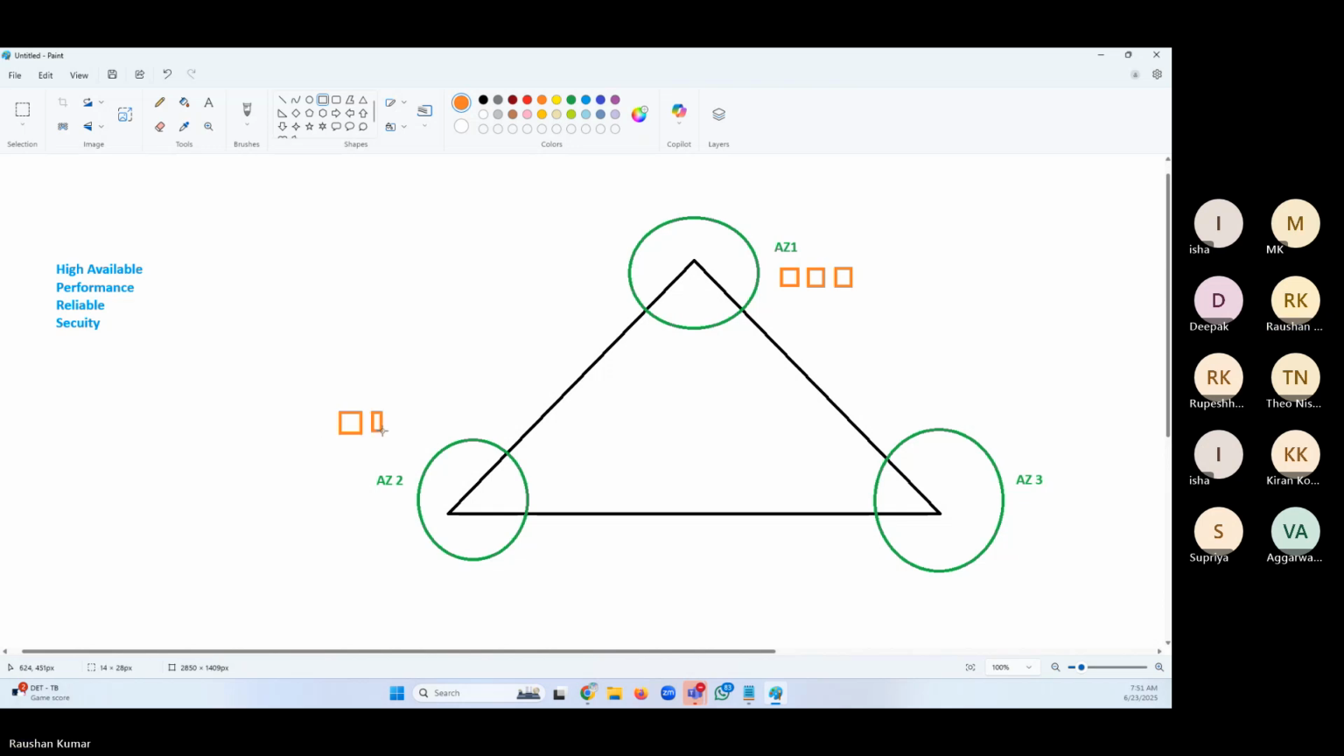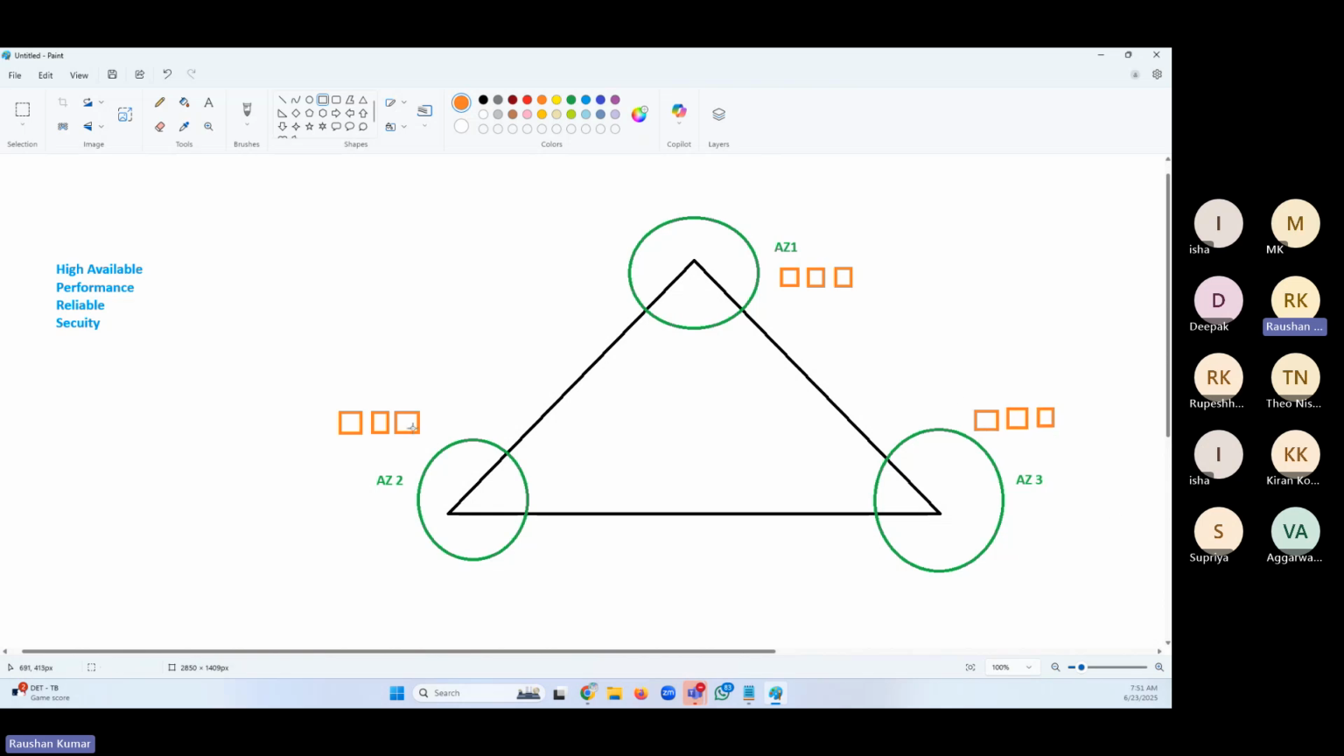Why? In case of disaster, in case of natural calamity, anything, if this AZ is down, you have servers in the other AZ, so you will not have the downtime. But it's best to leverage all the AZs of the region.